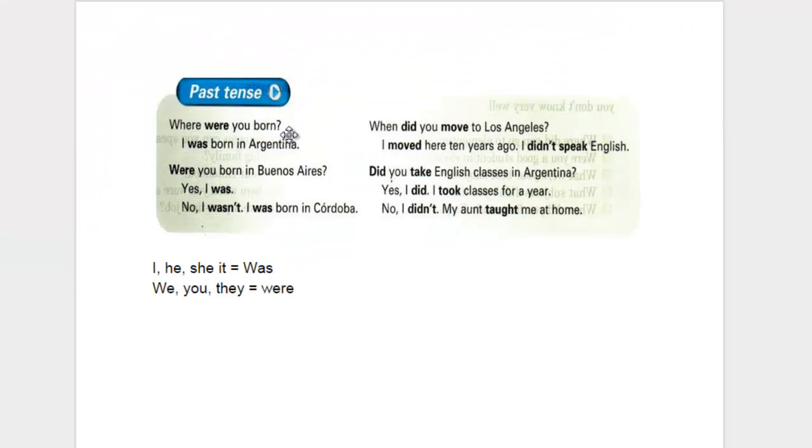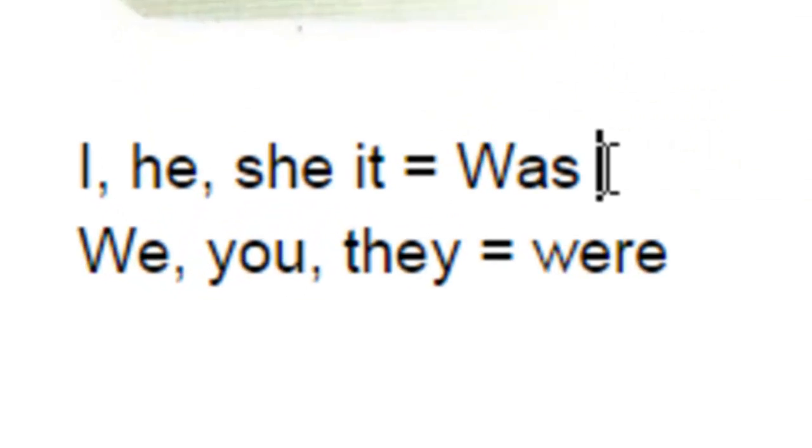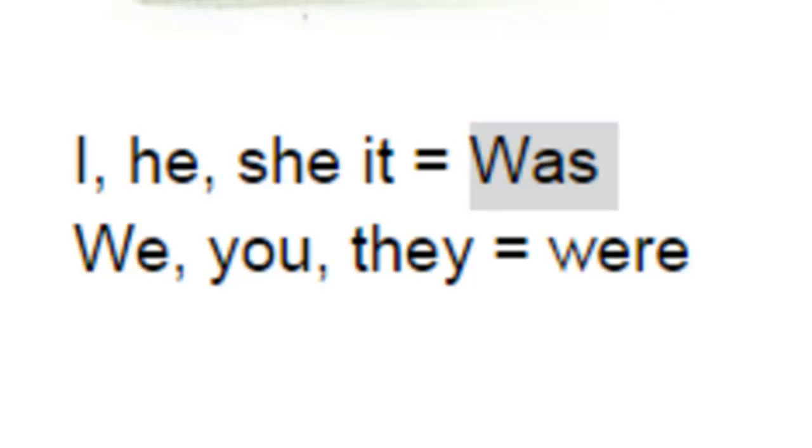So we're going to try to make sense of these two questions that you see there on the left. Where were you born? Were you born in Buenos Aires? The first thing I want to point out is that we're still going to follow the rule we learned in our previous lesson: we follow the verb to be, either was or were, depending on the pronoun. If I talk about I, he, she, or it, the verb to be will be was. Whenever we talk about the pronouns we, you, or they, the verb to be will be were.